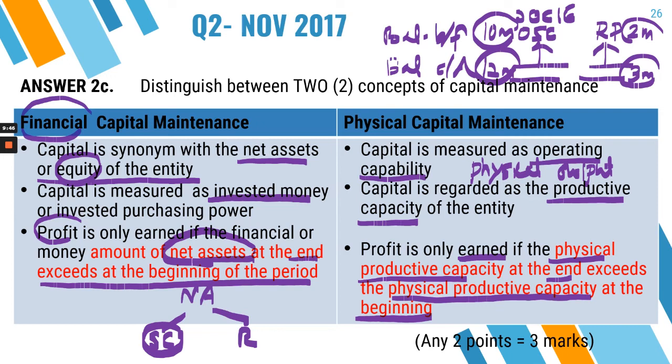So that is considered as physical productive capacity, meaning that the output at the end of the year is more than at the beginning of the year using the same production or same units of, let's say, material, right? If you are able to do that, that is considered as productive capacity being achieved in terms of physical capital maintenance. So I'm explaining that to let you understand better.